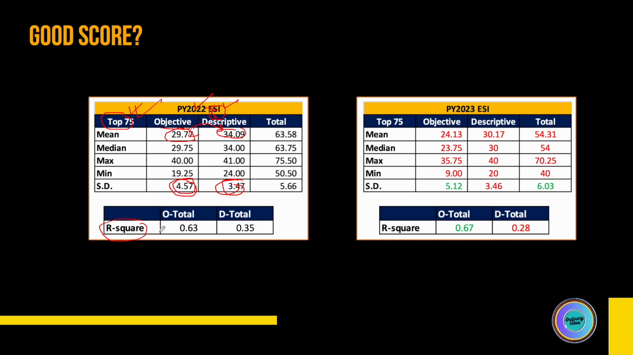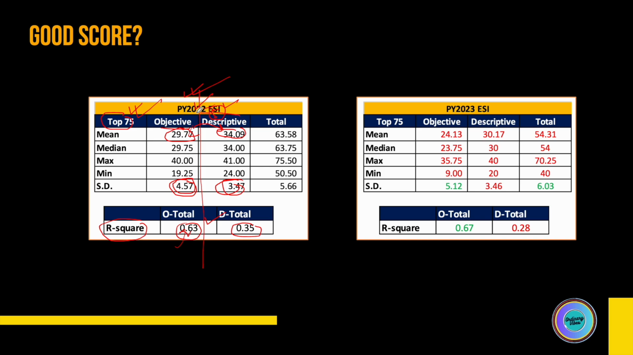R squared, the same concept which I explained in finance, is again very high for objective and low for descriptive. So ESI was clearly objective driven this year. Which says that despite the randomness in the ESI paper, the objective part continues to be the distinguishing factor.